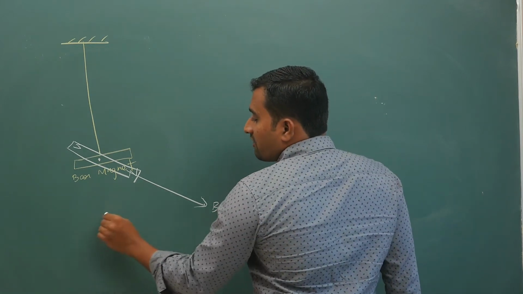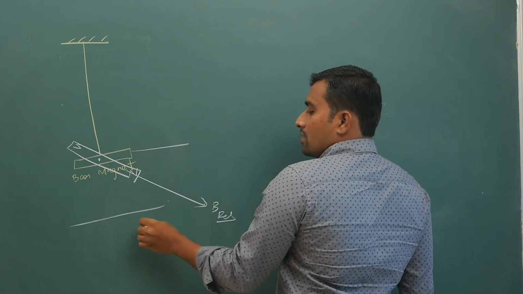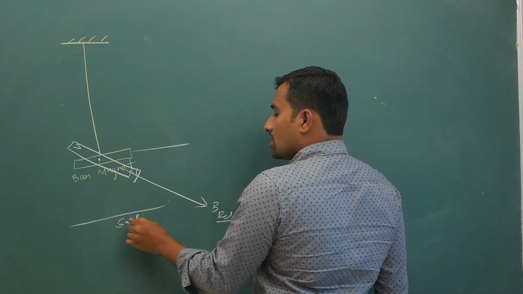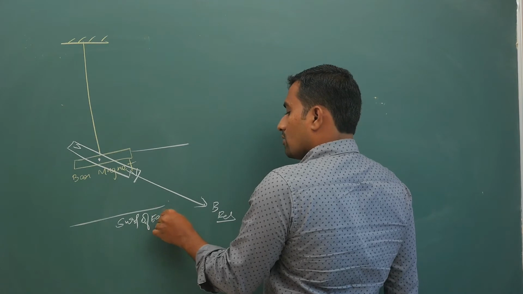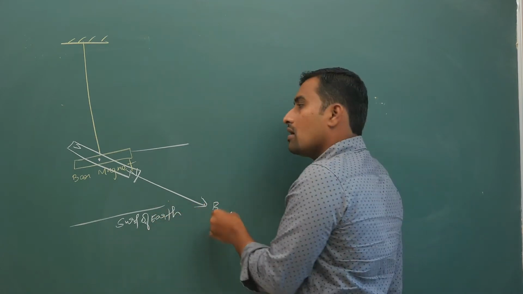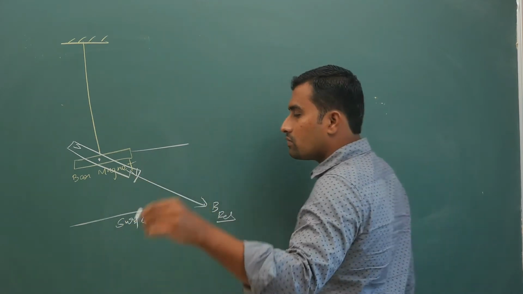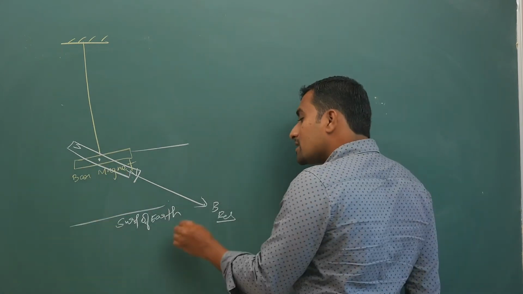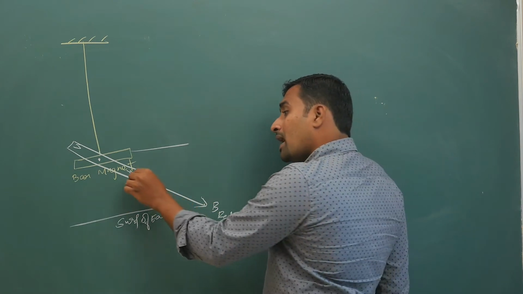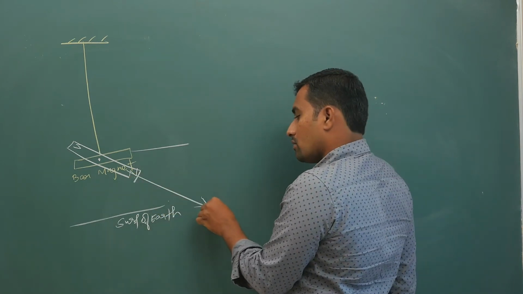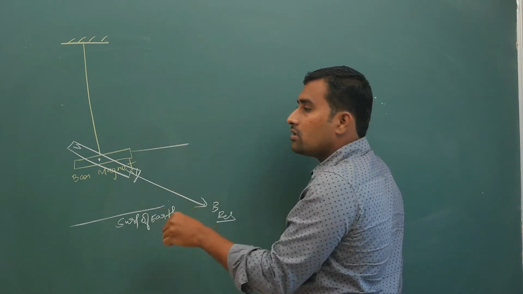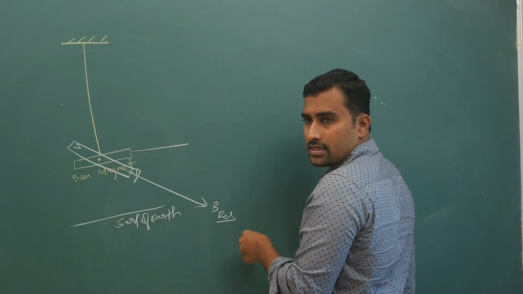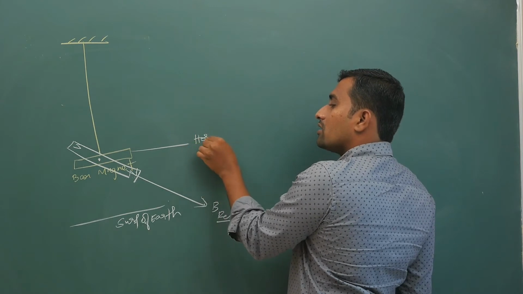If you take this as the surface of the earth, it need not be exactly this way; depending upon different positions around the globe it can even be this way. But my point is, your bar magnet will not suspend horizontally, it will tilt like this. That means your resultant magnetic field is like this, and this is your horizontal.